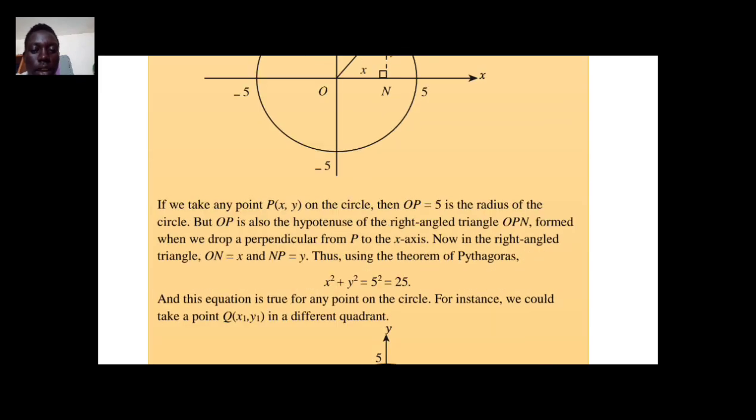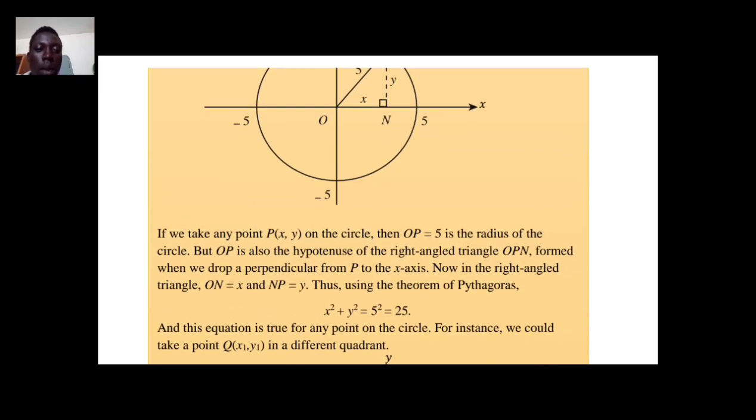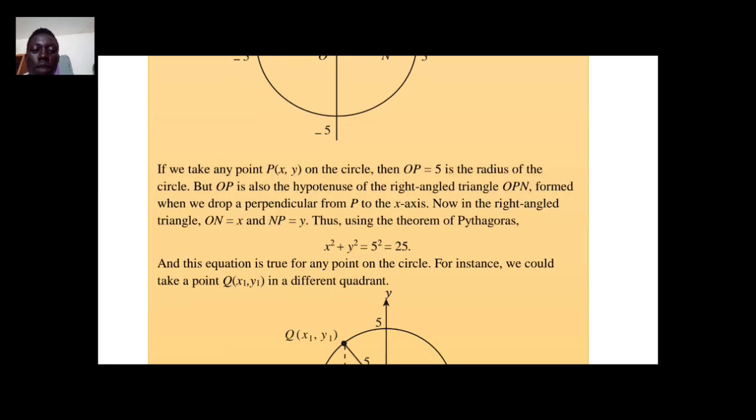When we draw a perpendicular from point P to the x-axis, to this point, we form a right angle triangle, and we have ON as x and NP as y. Now we use the Pythagoras theorem to form the equation x square plus y square is equal to 5 square, as we stated before, and the square of 5 is 25.